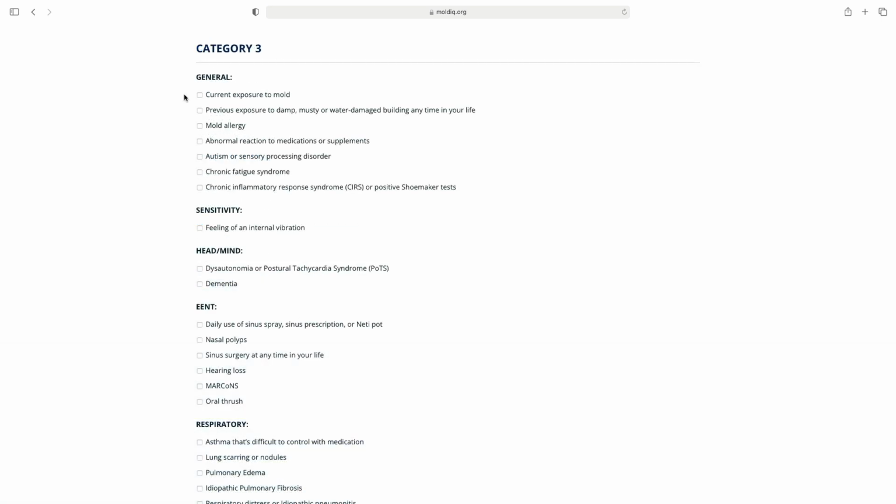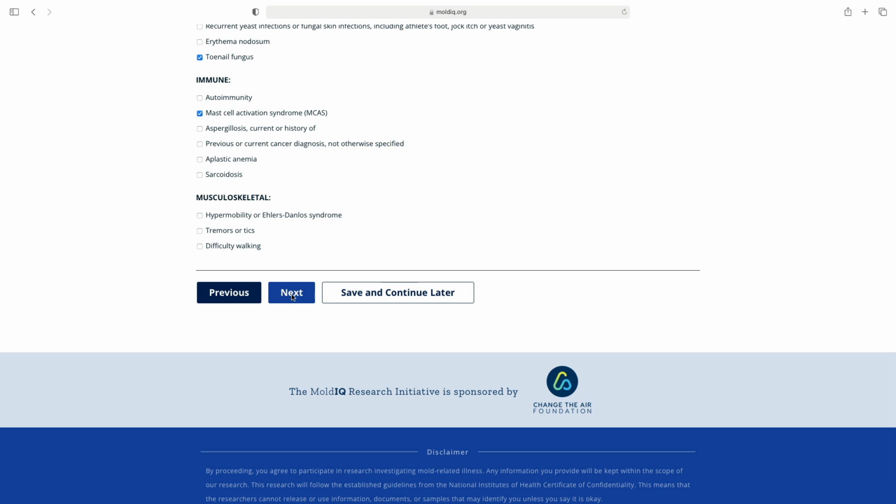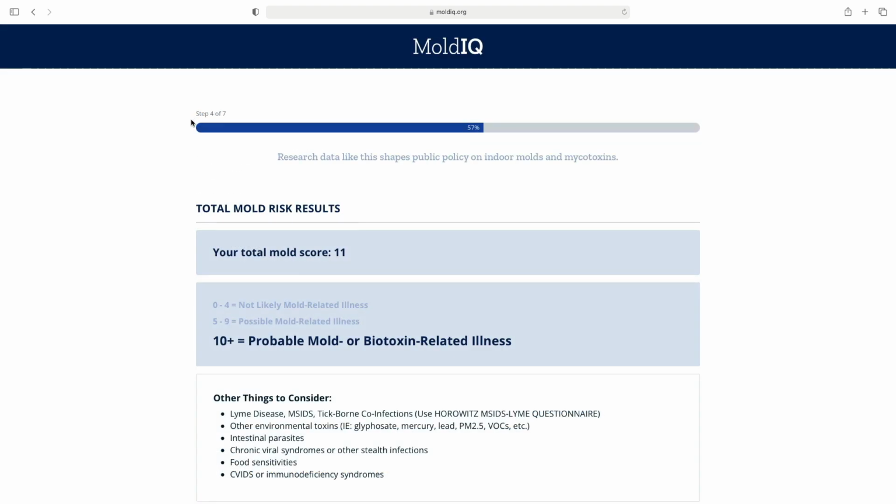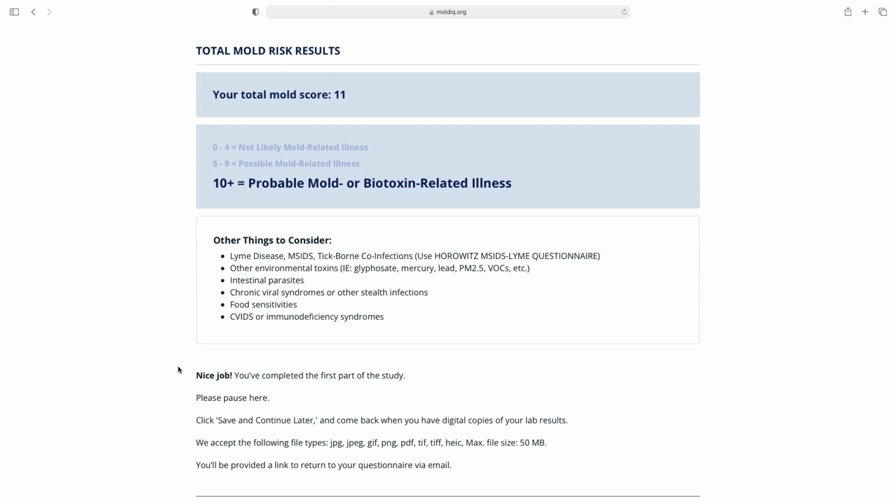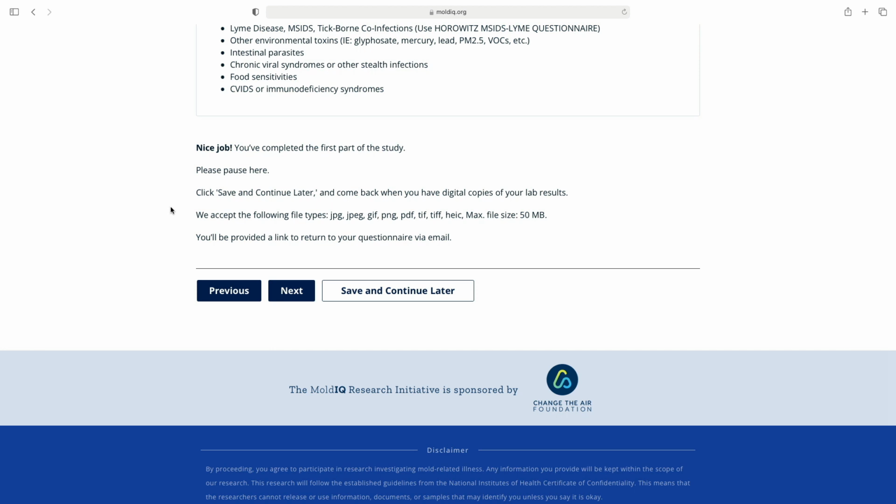Please mark the category 3 symptoms that fit your situation. Then you can click on next to get your score. But if you thought of something else you'd like to mention, you can go to the previous button or save and continue at a later time. On step 4, you will get your total mold risk results. You will get a total mold score and then how it fits in the scale. You'll see this score is 11, which means probable mold or biotoxin-related illness. So nice work, you've completed the first part of the study.